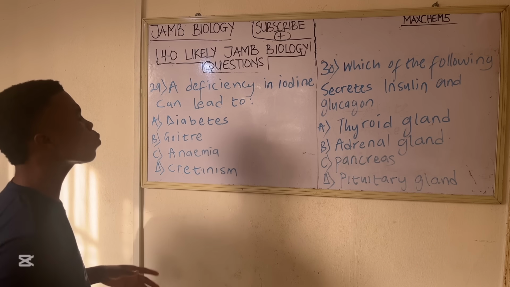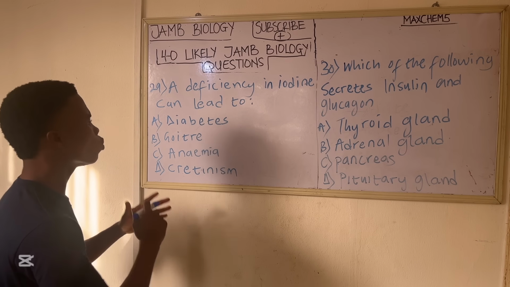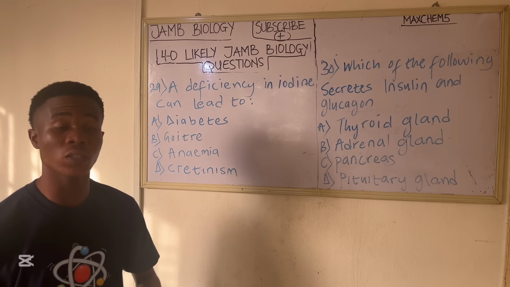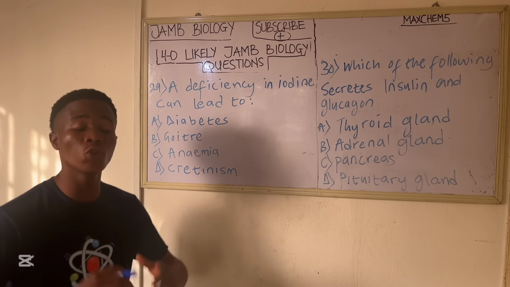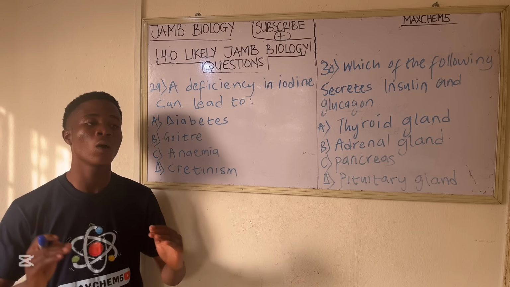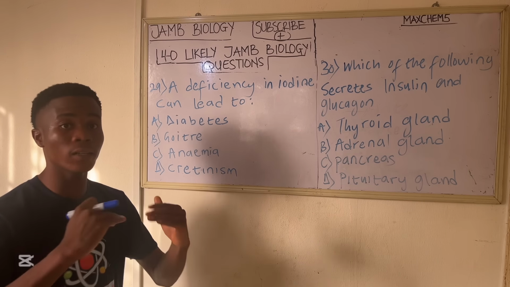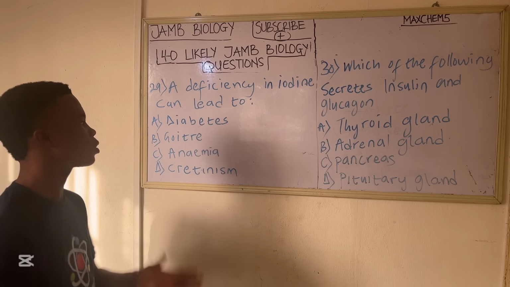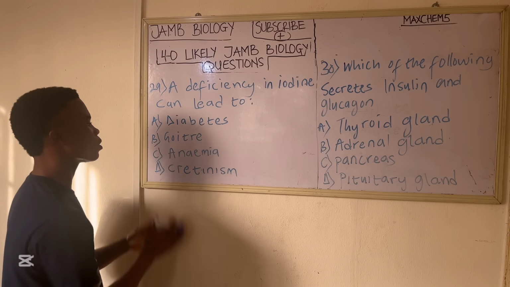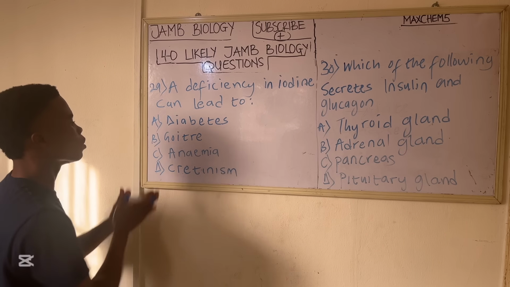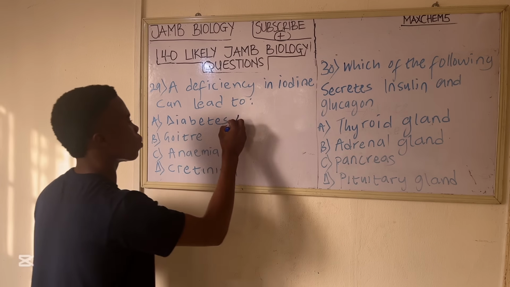So what is diabetes? Diabetes is a condition where there is a high amount of sugar or glucose in the blood, and it's due to low production of insulin, which is a hormone that regulates blood sugar level, so that it decreases the blood sugar level. You understand? So a metabolic condition that leads to that is diabetes, which is not a deficiency in iodine. So diabetes is not the answer.